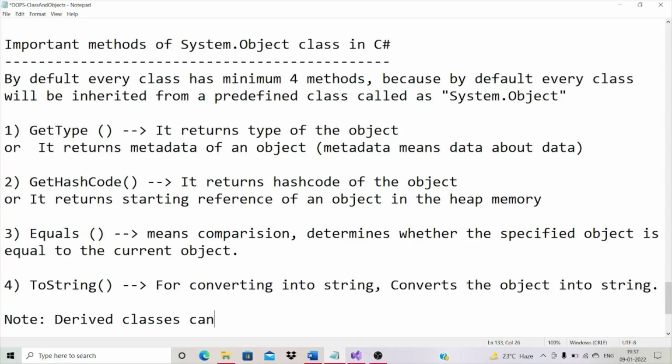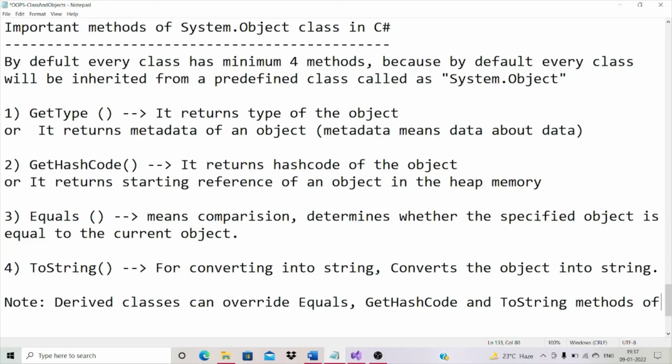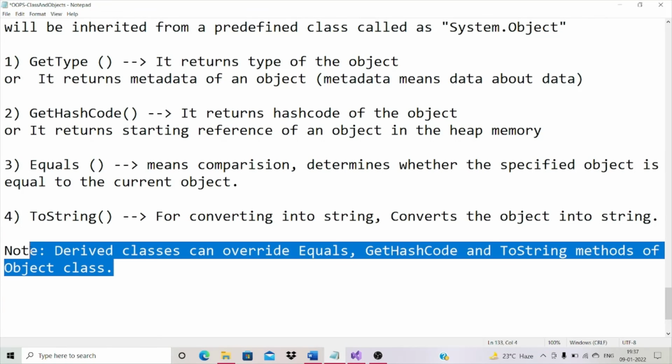Derived classes can override Equals, GetHashCode, and toString methods of the object class.